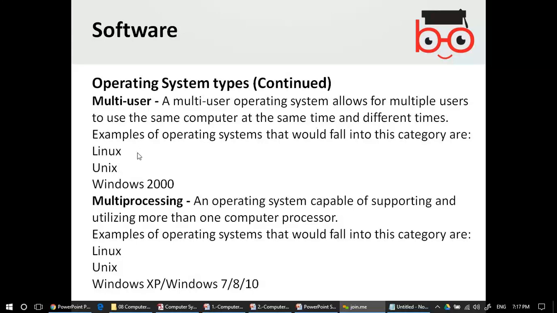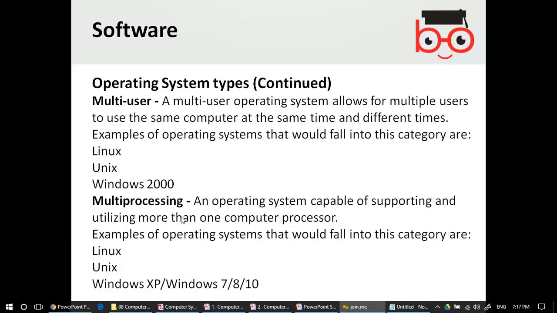Another approach is multi-processing, the capability of the operating system to support and utilize more than one computer processor. Like you must have heard about nowadays, dual core, Core 2 Duo, Core i3, i5, these are the processors.